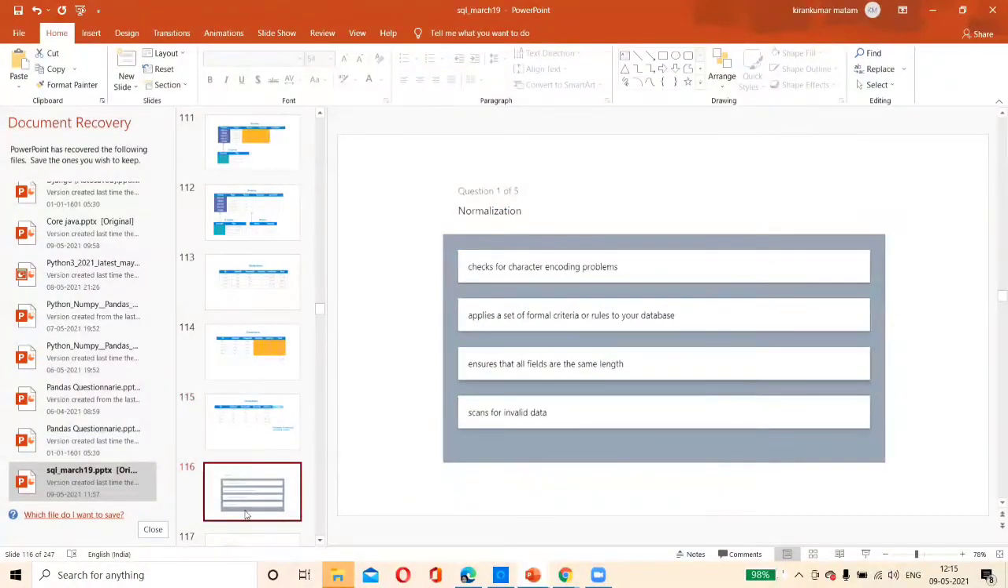Okay. So coming to normalization questions. Now, what do you mean by normalization? Applies the set of formal criteria and rules to your database.